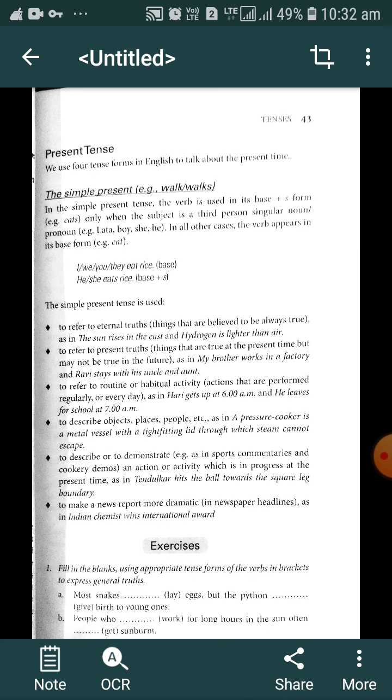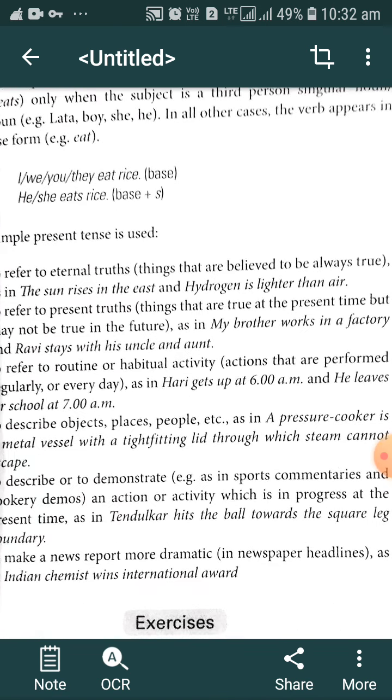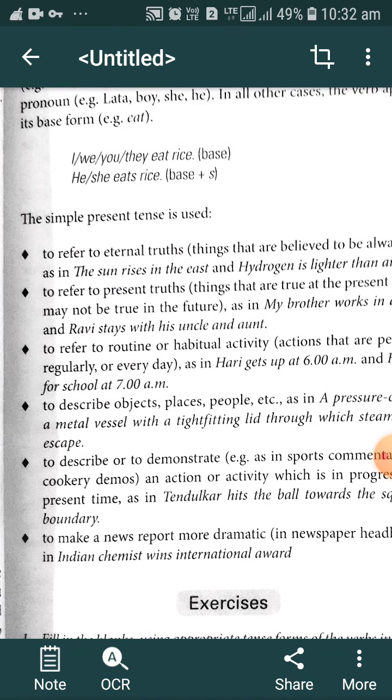Sun rises in the east, we cannot say sun is rising in the east, because it is a habitual action of the sun, eternally happening from the past and will happen in the future. That is an eternal truth. If we are talking about that eternal truth, we have to use only and only simple present tense, meaning subject plus base form of verb.